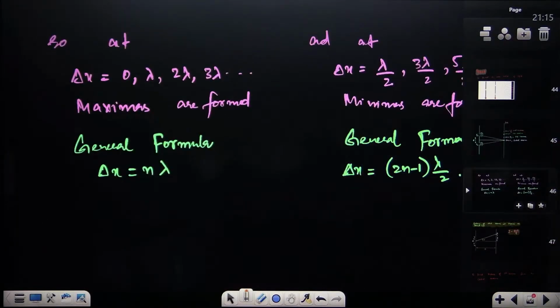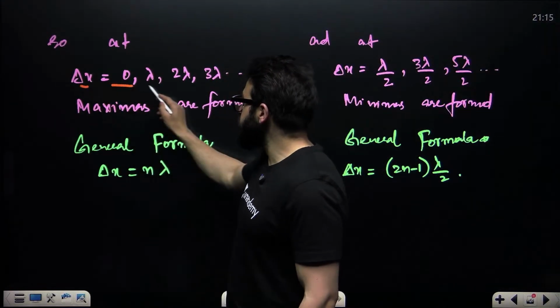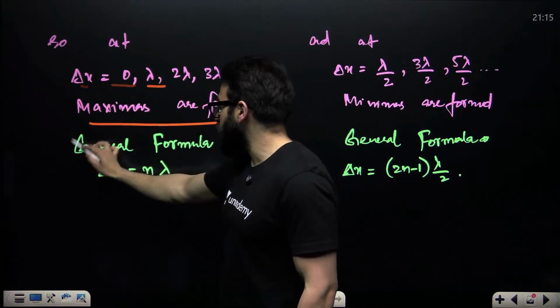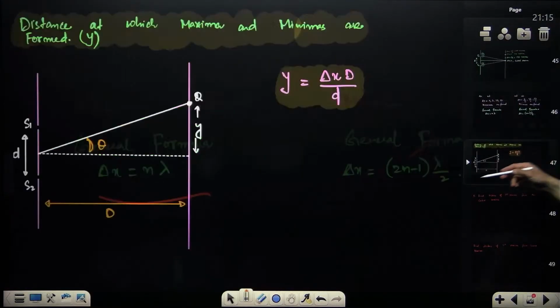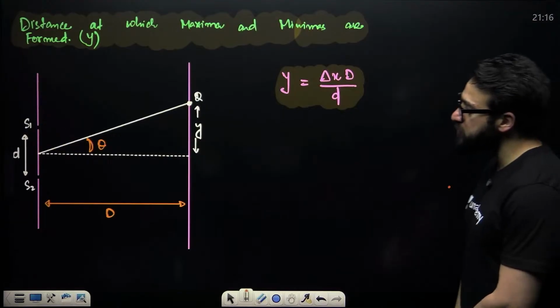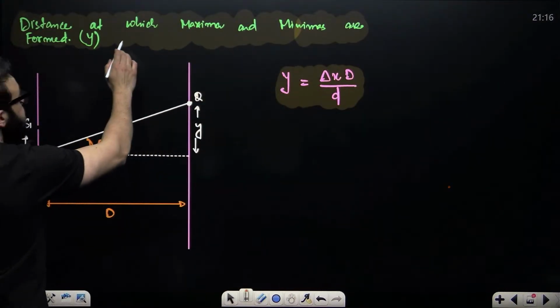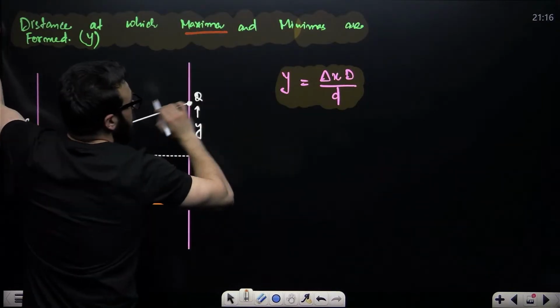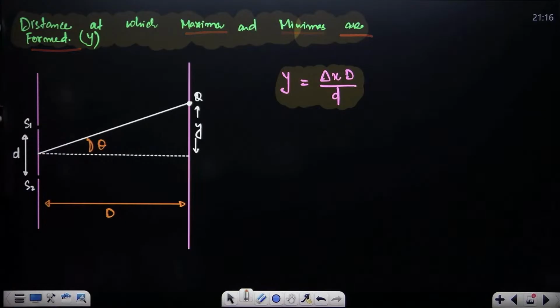Now we know that when delta x is 0, lambda, 2 lambda, 3 lambda, maximas are formed. The general formula is this. This also we have studied previously. Now guys, what is important in this particular case? The distance at which the maximas and minimas are formed.